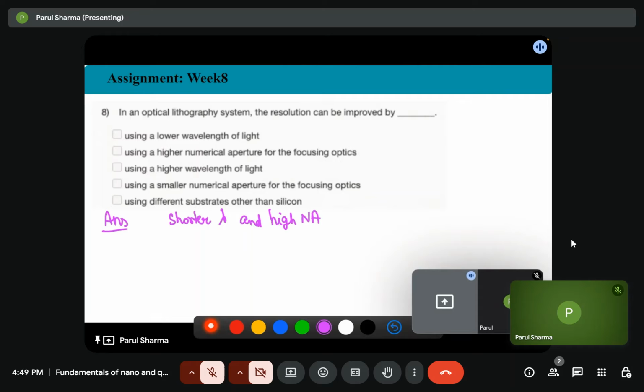Or we can also, so resolution is given by the Rayleigh criteria.